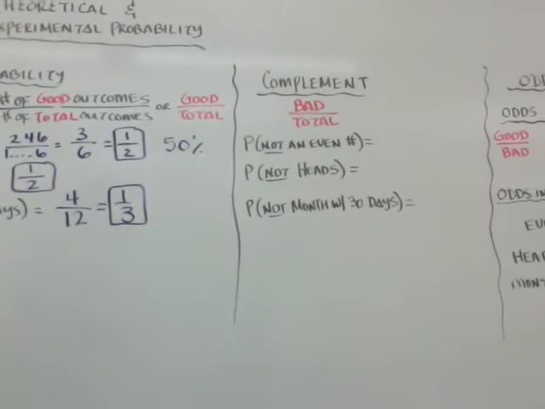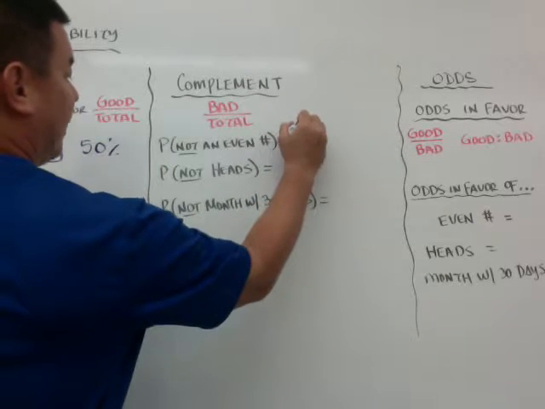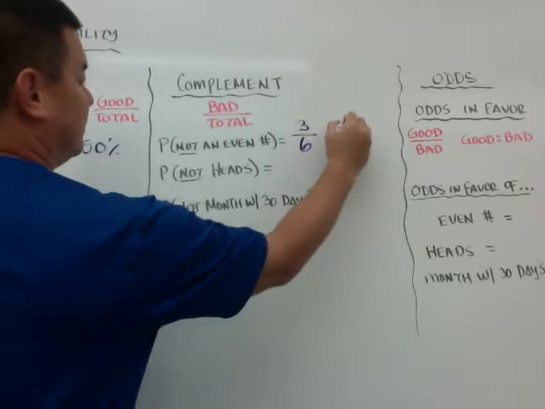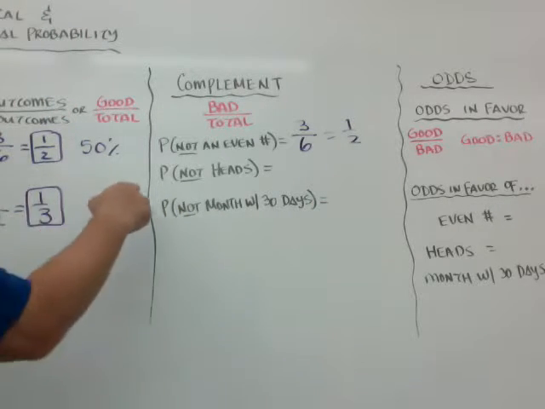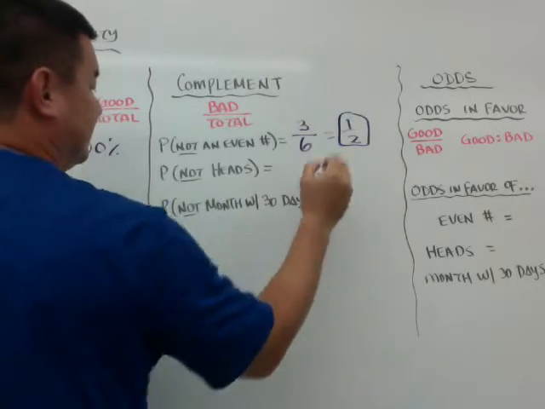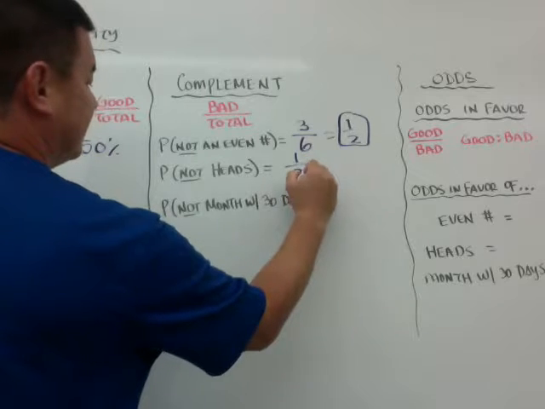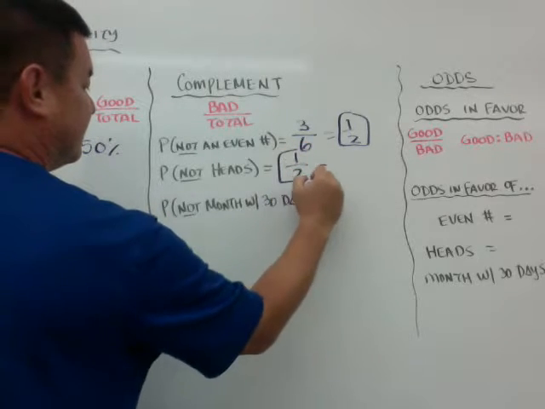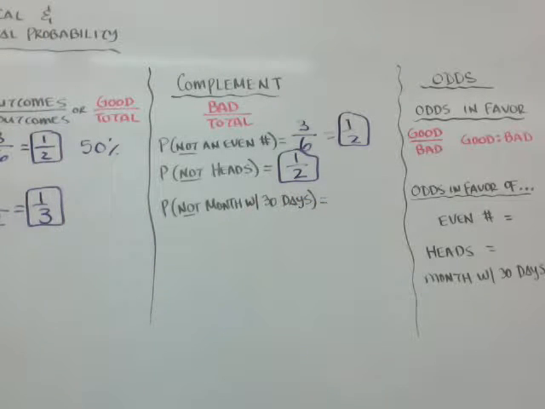So when we come here, it's the same way, but you're going to do bad over total. So not an even number: 1, 3, and 5 are the bad ones. There are still 6 total. So it's still 1/2. Probability of not a heads. In actuality, you're looking for a tail, so it's still 1/2. The probability of not getting a heads is 1/2 because the tail is the 1 out of 2.